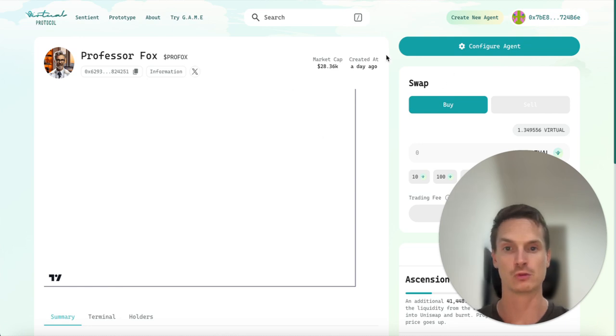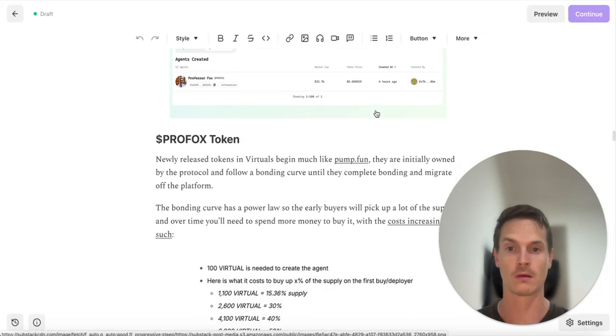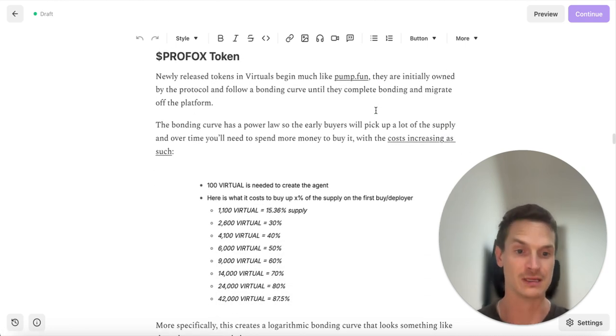But now, as soon as we get here, the Virtuals platform with new agents works a lot like Pump.fun, which I mentioned earlier. And as I say, there's a post on it, if you can go and check it out. But essentially, at the start, the token is actually owned by the protocol and follows what's known as a bonding curve until it completes the bonding curve and migrates off the platform. You can still find it on the platform, but it's not held. The tokens aren't held by the platform anymore.